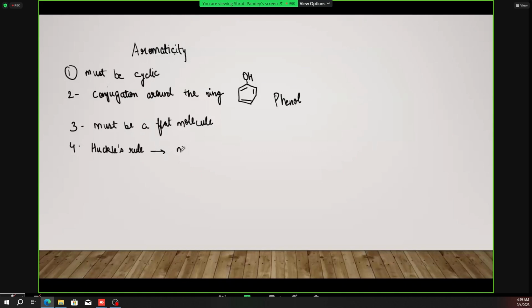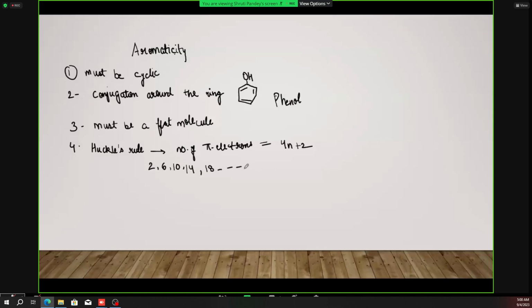That the number of pi electrons which are there in that compound, वो कितने होने चाहिए? They must be 4n plus 2. Okay, so n is an integer, meaning when we put n equals 0, we get 2. When we put n equals 1, we get 6. And putting in different n values, we will get 2, 6, 10, 14, 18, and so on. So the series goes on.